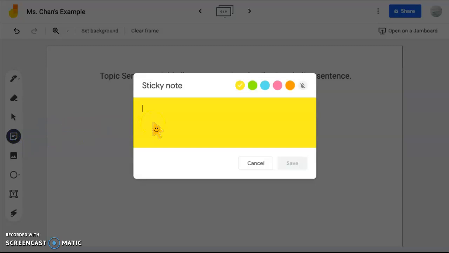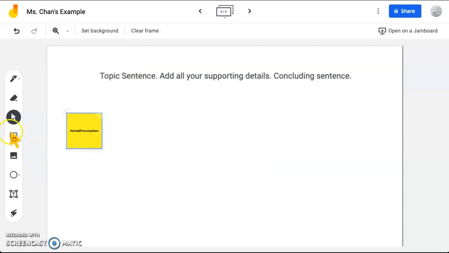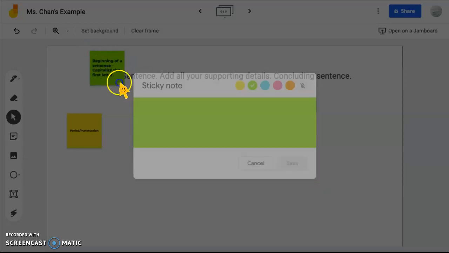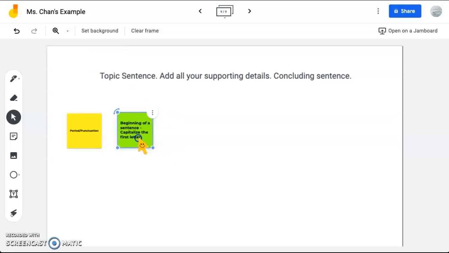Remember, at the end of each sentence, you need a period or punctuation. And what do we do at the beginning of a sentence? You need to capitalize the first letter. So hopefully on this page, I get to see your paragraph.